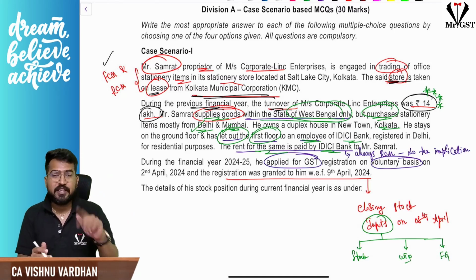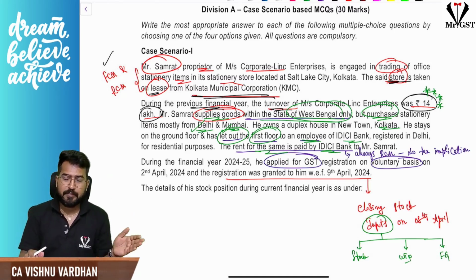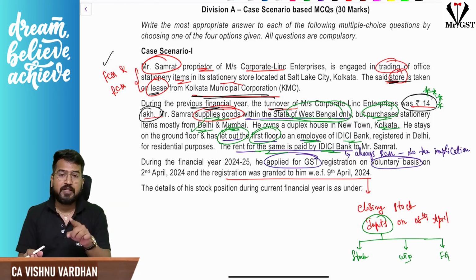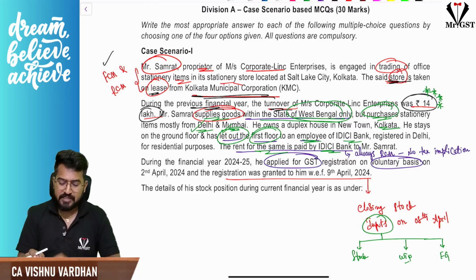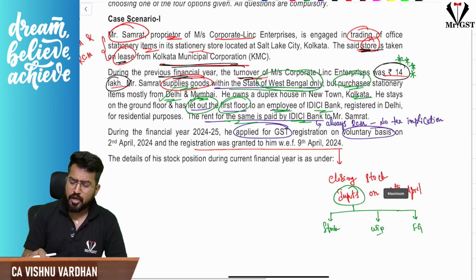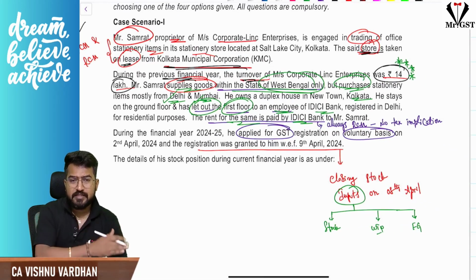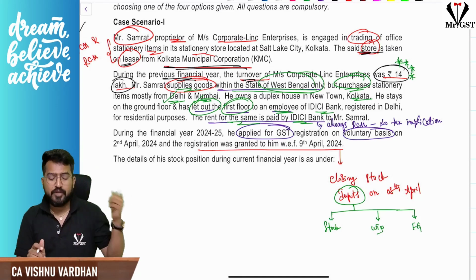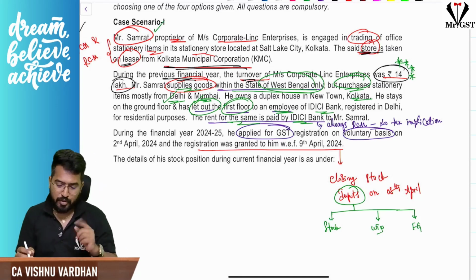That means what? Here you are renting the house to a company for business purpose. Of course, residential purpose, but this is business. Rent is paid by employer, so even though it is residential purpose, it is taxable, and because it is a residential property for commercial purpose, always RCM. No matter whether the supplier is registered or not, if the recipient is registered, straight away RCM. So no tax implication for Mr. Samarth. Hope you are clear with that.